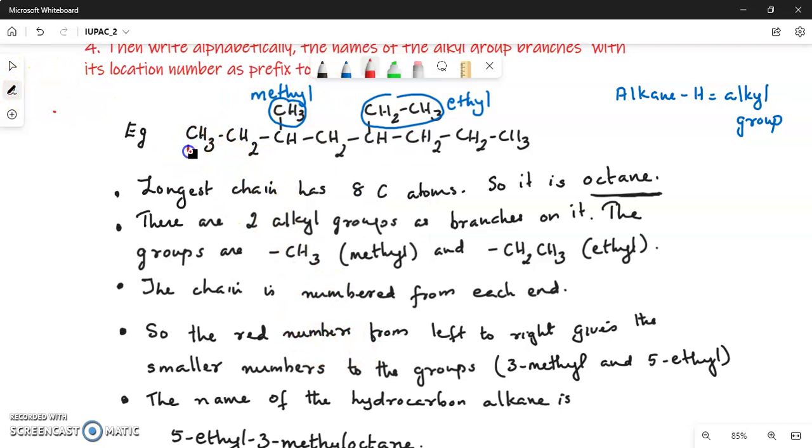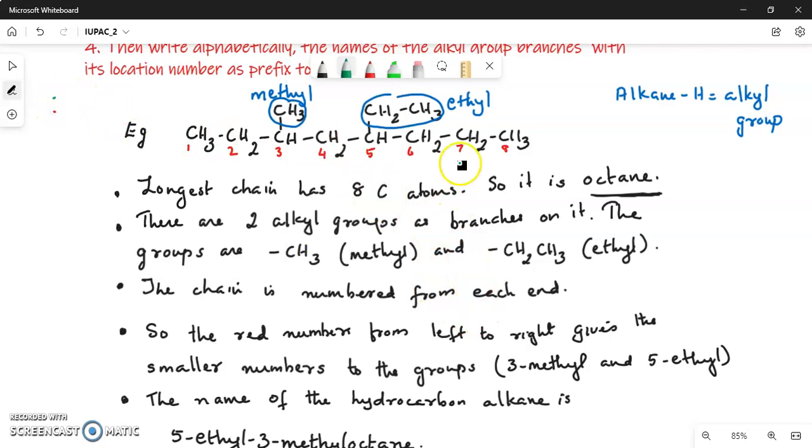So 1, 2, 3, 4, 5, 6, 7 and 8. According to this numbering, the position of the methyl group is carbon 3 and the position of the ethyl group is carbon 5. Now let us number from right to left, in another color.